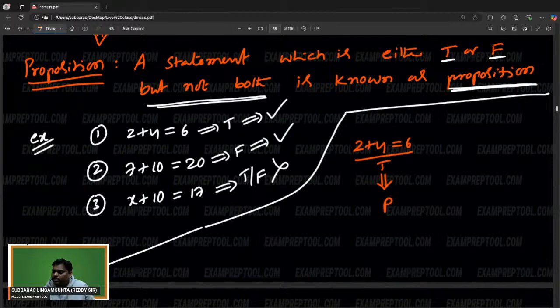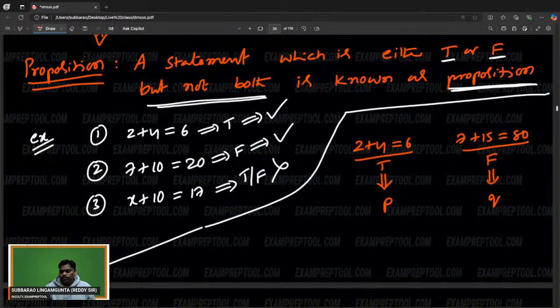Next one, 7 plus 15, which is equal to 80. So this is false, that's okay. But remember, it is also a proposition. Assume it is a proposition Q. So the first one is a proposition, assume P. The second one is also a proposition, because 7 plus 15 is equal to 80 is wrong, so it is a statement which is false. So this is one proposition, and this is also one more proposition.